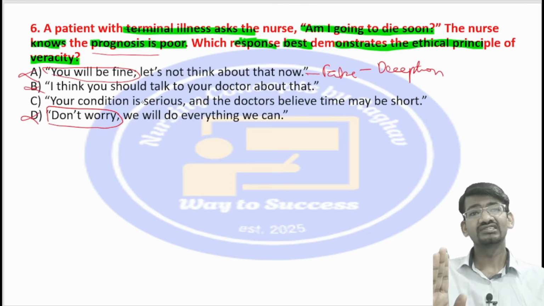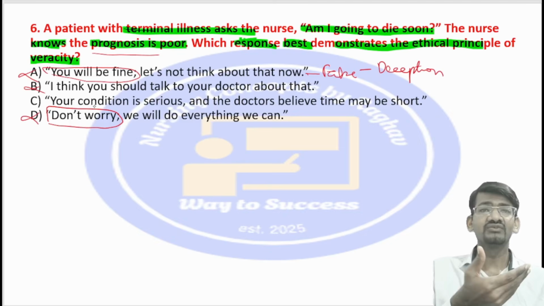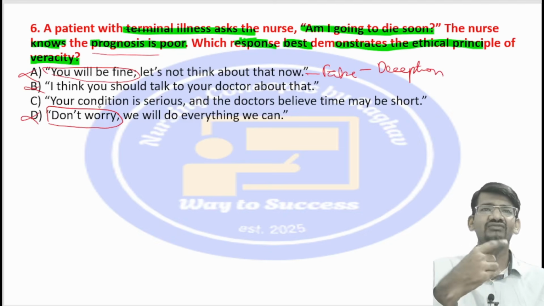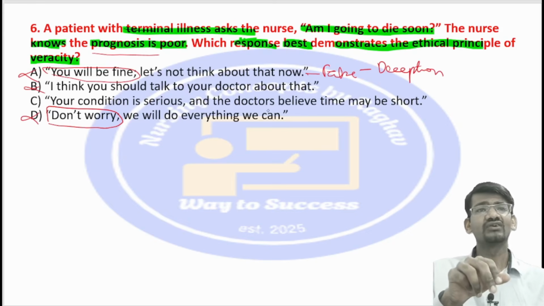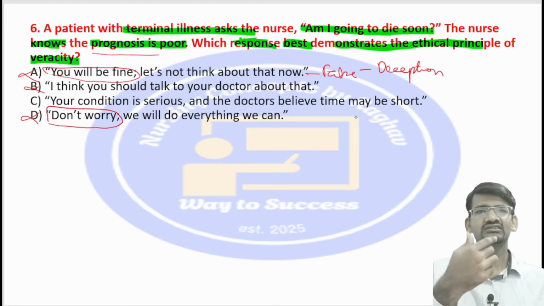See, your condition is serious, she is explaining. Veracity means telling the truth, and she is explaining it in a very nice way. Because the prognosis is poor, she tells your condition is serious and the doctors believe the time may be short. She is not taking it on her head; she is telling that the doctors believe your time may be short.